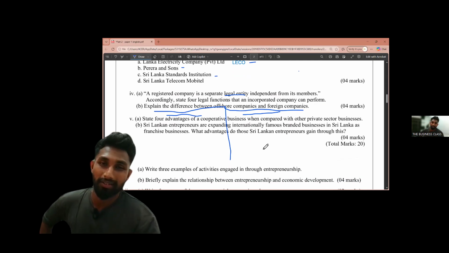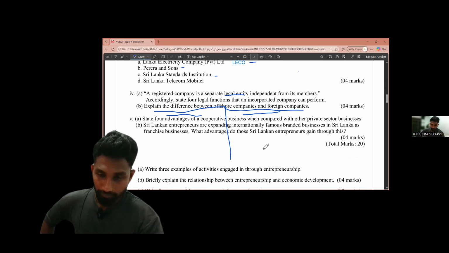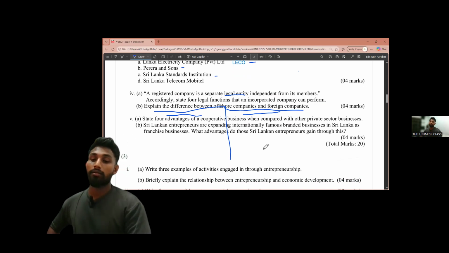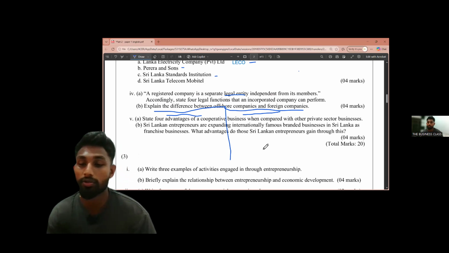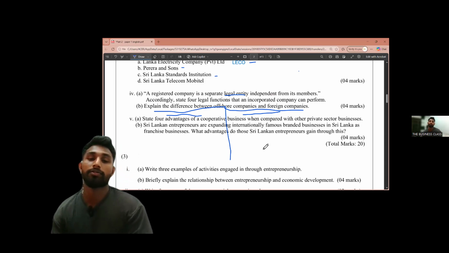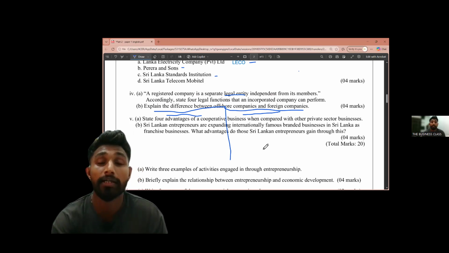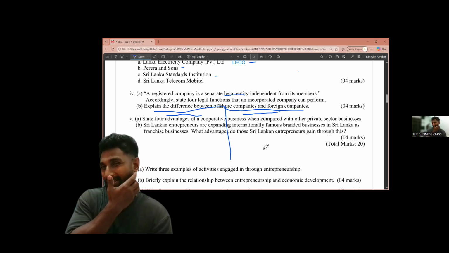So they can do their business practices in Sri Lanka as well as outside our country, not the world. Under the laws of a foreign nation, they establish an active registered branch office or place of business within Sri Lanka, acting like a branch.